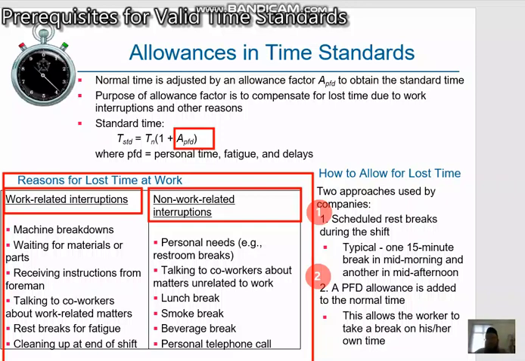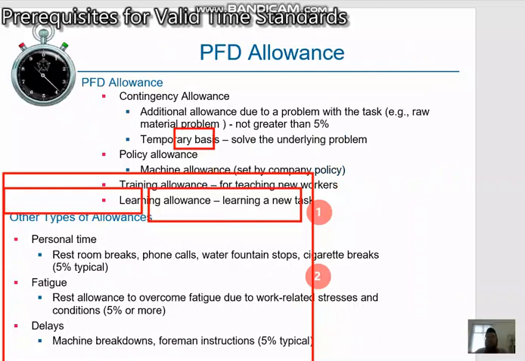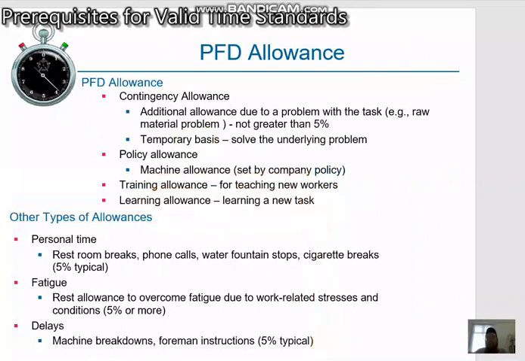The second approach is the companies using the PFD allowance. In this approach, an appropriate value of the personal time, fatigue, and delay (PFD allowance) factor is determined for use in converting the normal time into the standard time.